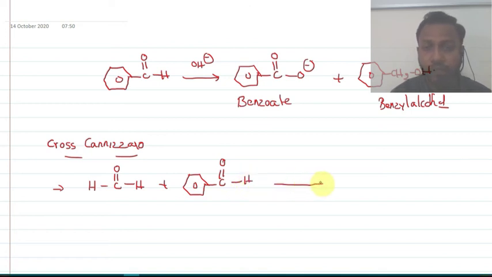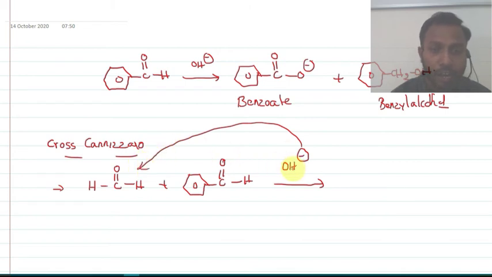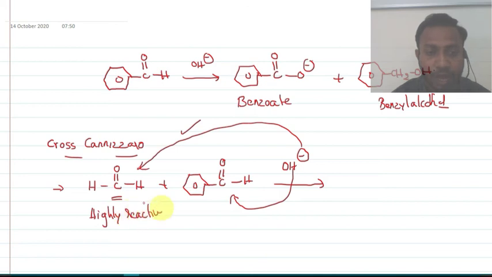When you treat with hydroxyl, it can attack either formaldehyde or benzaldehyde. But attack on formaldehyde is highly favored. Why? Because this carbon is highly reactive, since the partial positive charge on the carbonyl is localized.